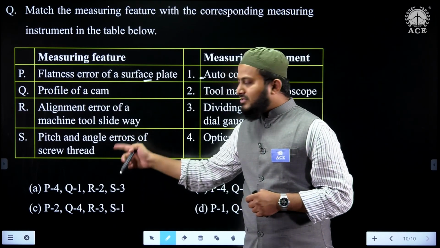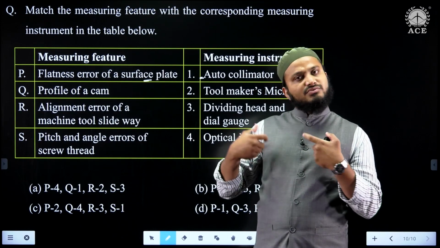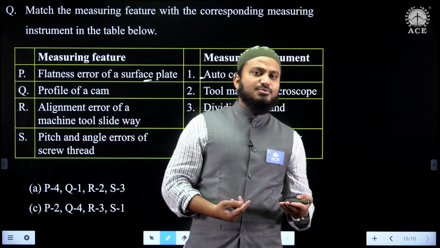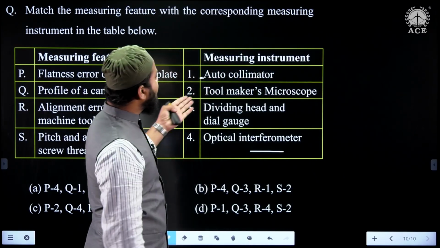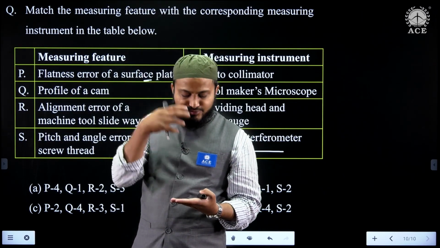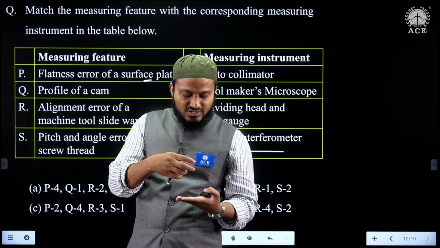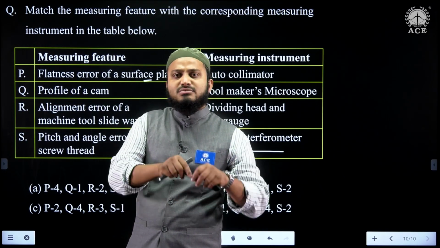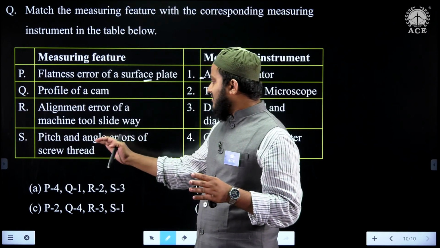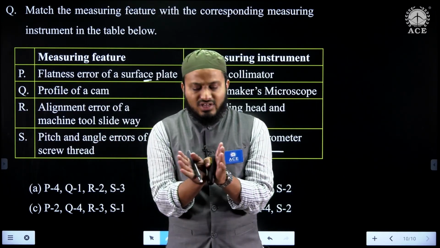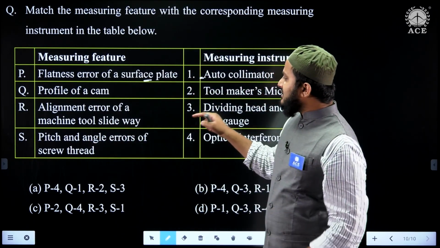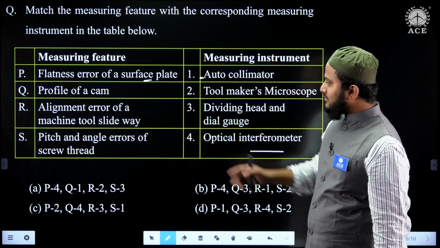Pitch and angular error of a screw thread. Screw thread measurement is one topic. Among the various parameters, if we need to measure pitch and angle, we have various instruments, but basically the toolmaker's microscope is used: keep the screw thread, observe it through the microscope, take a projection, and based on that we can easily give the pitch and thread angle. Thread angle is nothing but the angular error of a screw thread. Angular error is the angle between the two flank surfaces of a screw thread. Therefore, to measure pitch and angle error, we use the toolmaker's microscope.